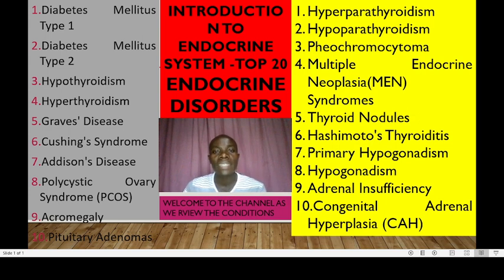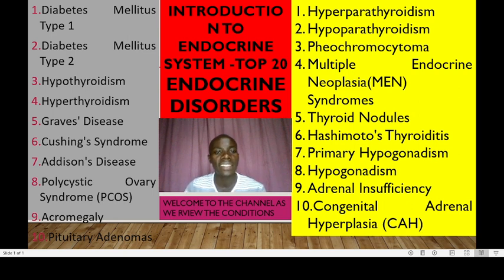Hypothyroidism is characterized by insufficient production of thyroid hormones, the T3 and the T4, by the thyroid gland, leading to various symptoms like fatigue, weight gain, and cold intolerance. Hyperthyroidism is overproduction of the thyroid hormones, the T3 and T4, causing symptoms such as rapid heart rate,